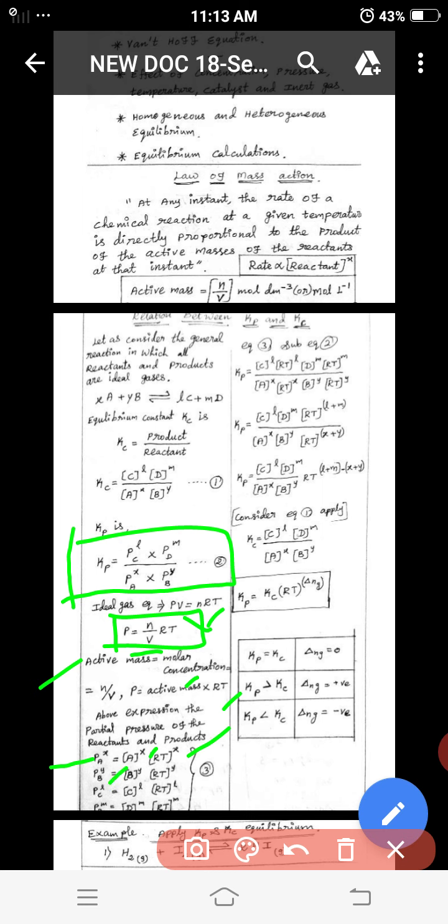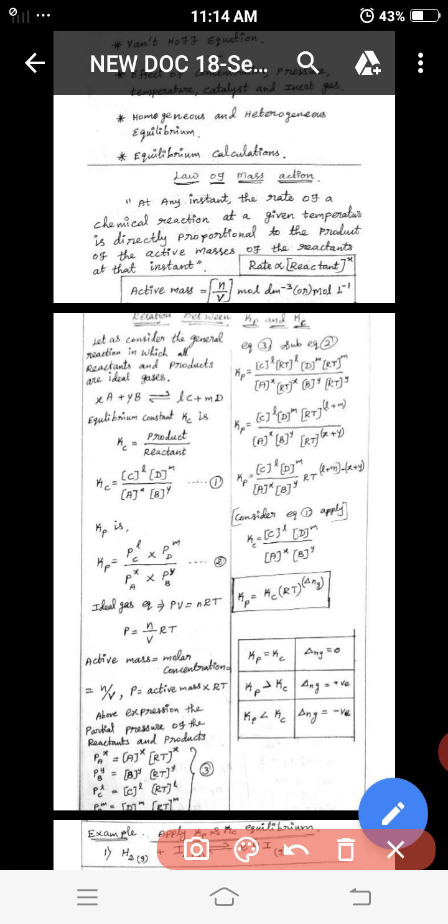P of B power y equals [B] power y RT power y. P of C power l equals [C] power l RT power l. P of D power m equals [D] power m RT power m. That is equation 3.